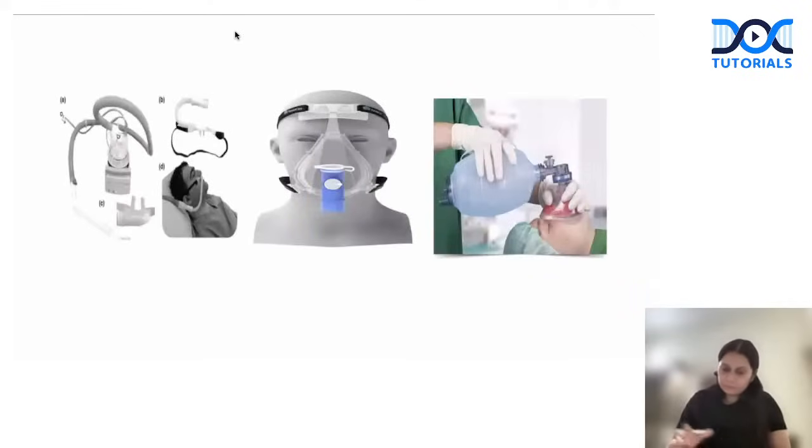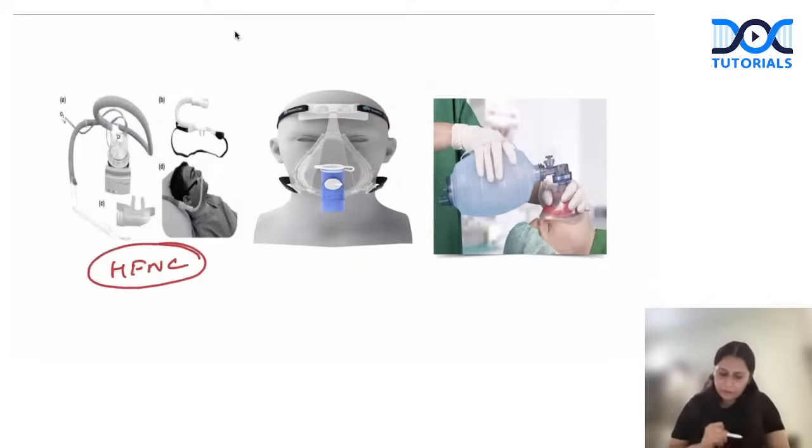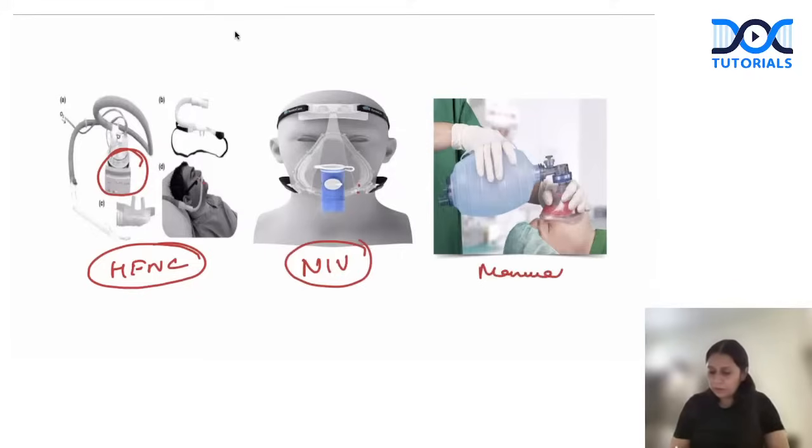Okay, now coming to the next question. So these are again a few devices. You can see this is HFNC, high flow nasal cannula. Before coming to the next question, this is high flow nasal cannula, two nasal prongs attached to the blender. This is non-invasive ventilation, the patient interface is a mask, and this is a manual resuscitator. So for image-based questions, I have given these images so that you recognize the device.